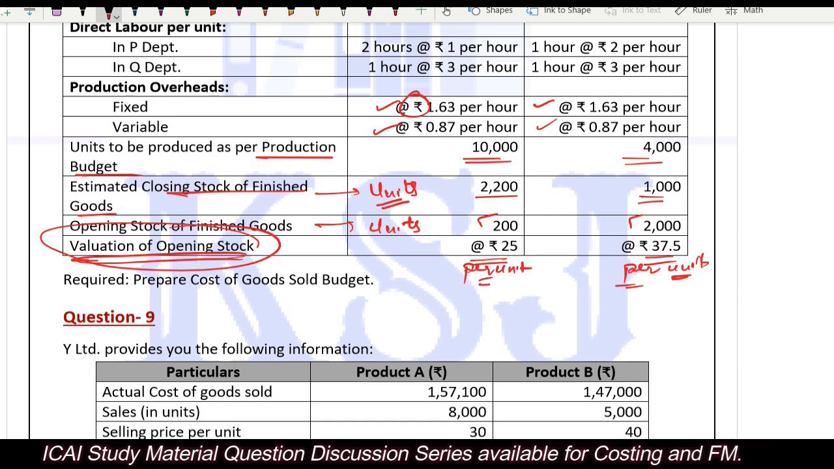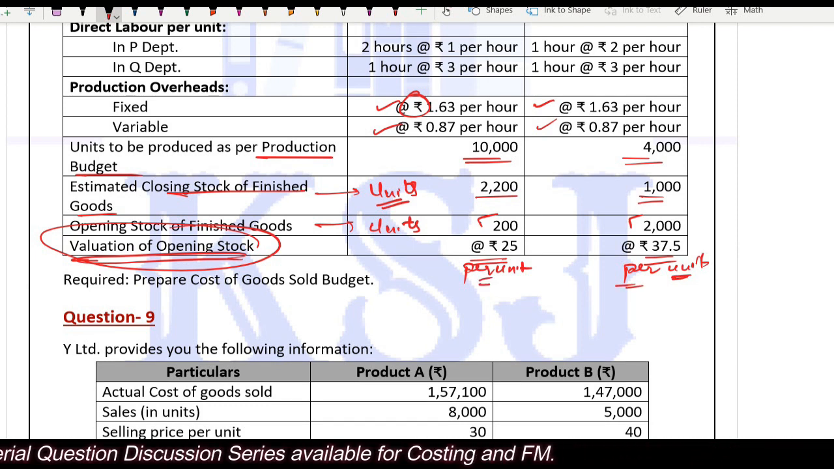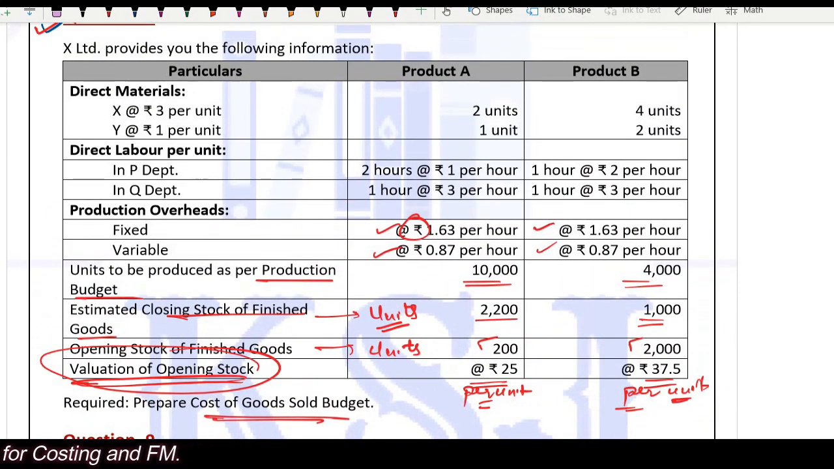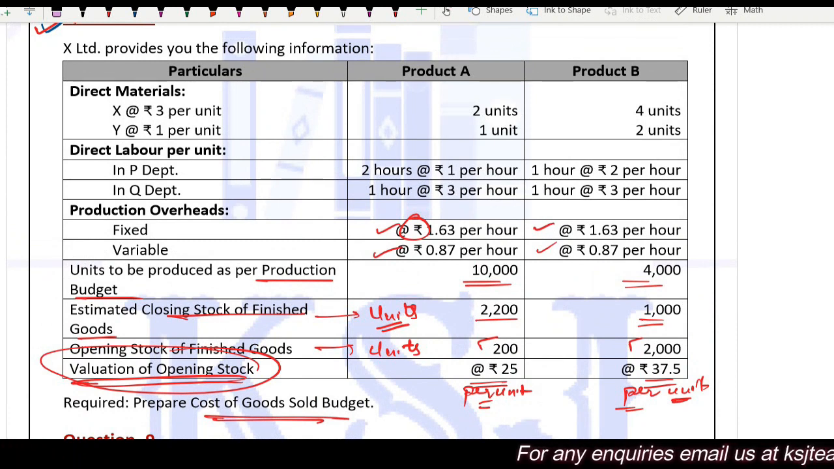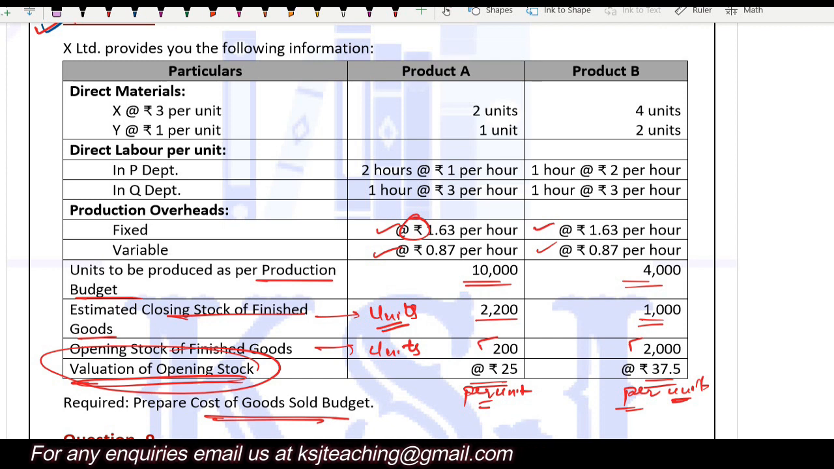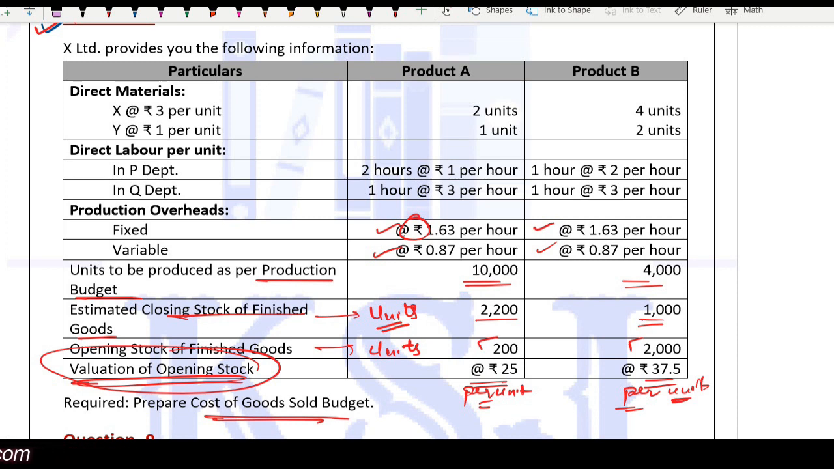Right? So what is required is to prepare the cost of goods sold budget. Clear? Product A, product B, you have to prepare the cost of goods sold budget. That means you have to prepare a simple cost sheet in which the first thing you need to see is the material consumption. Material consumption in rupees, not in units, sir. In rupees, right? 10,000 units to be produced.